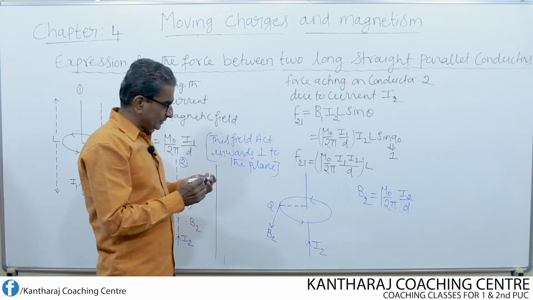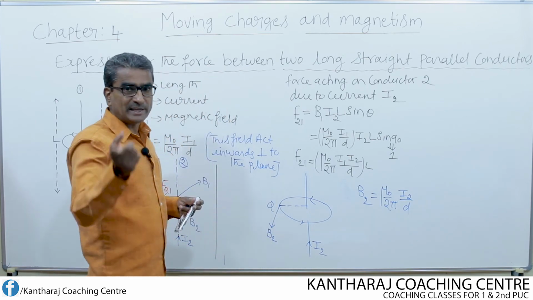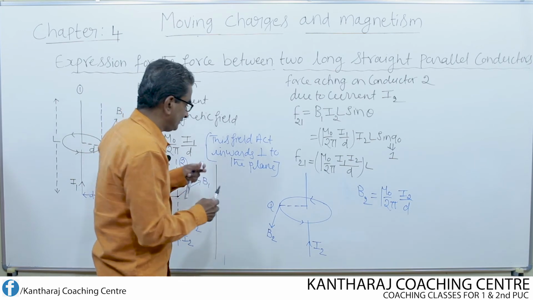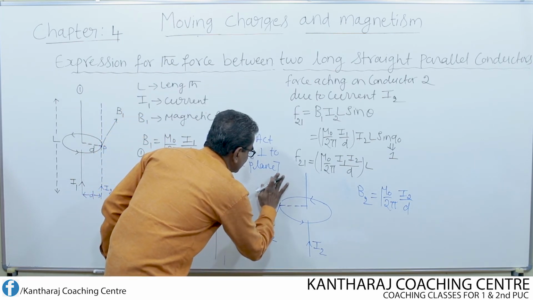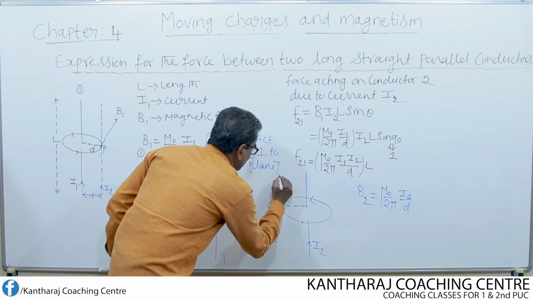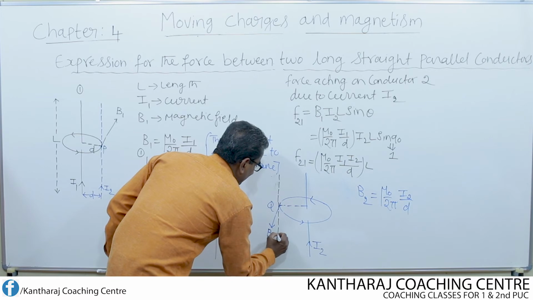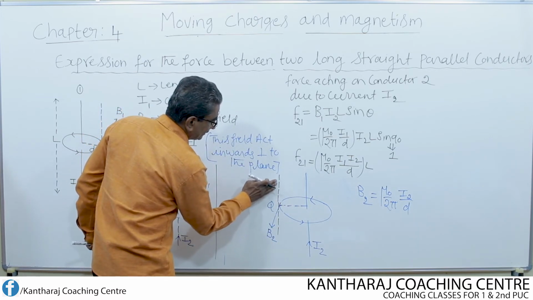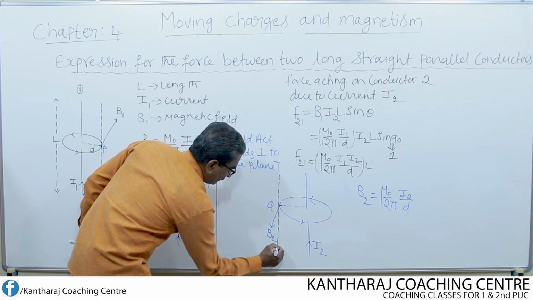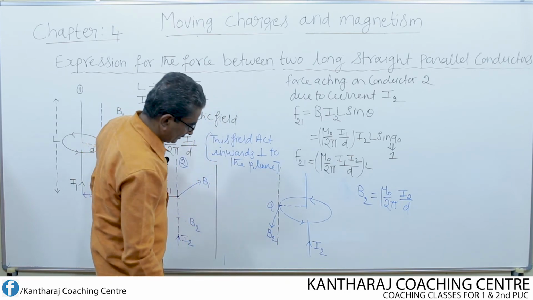Now in this external field B2, I keep the first conductor. So this is the first conductor which I am keeping in the external field B2 of the second conductor. The lengths of the first conductor and the second conductor are the same.